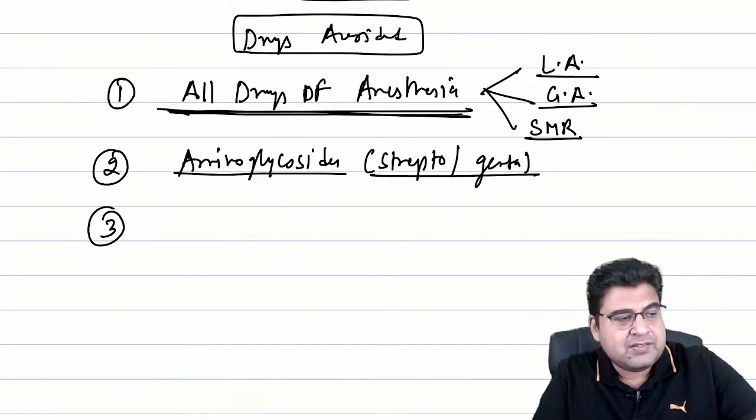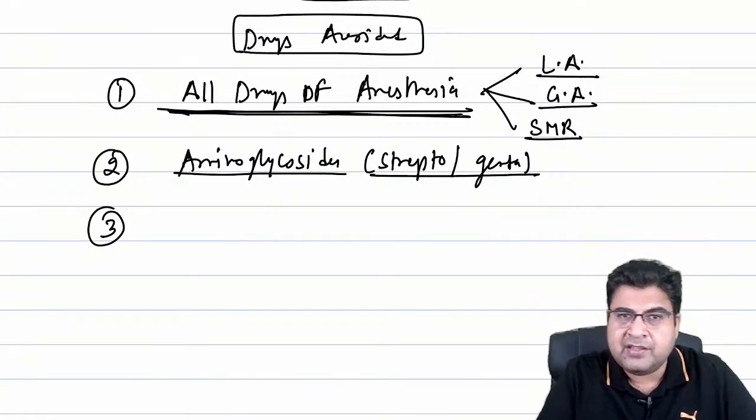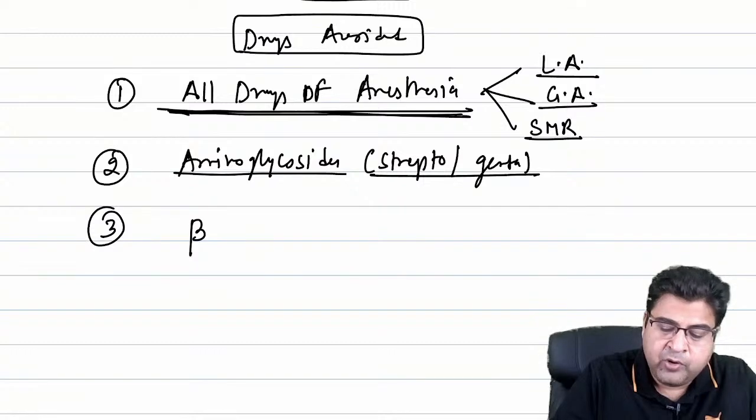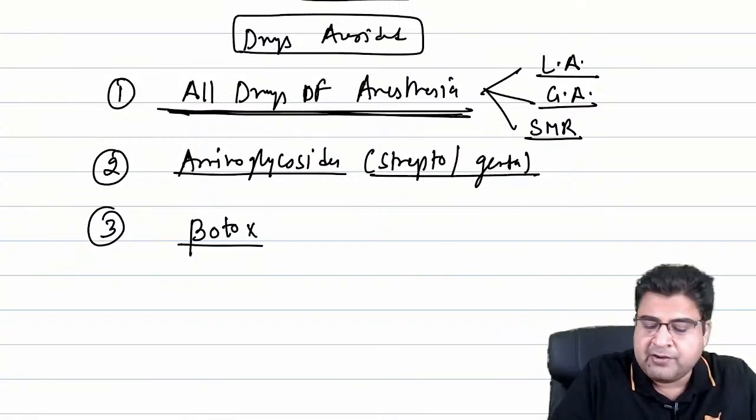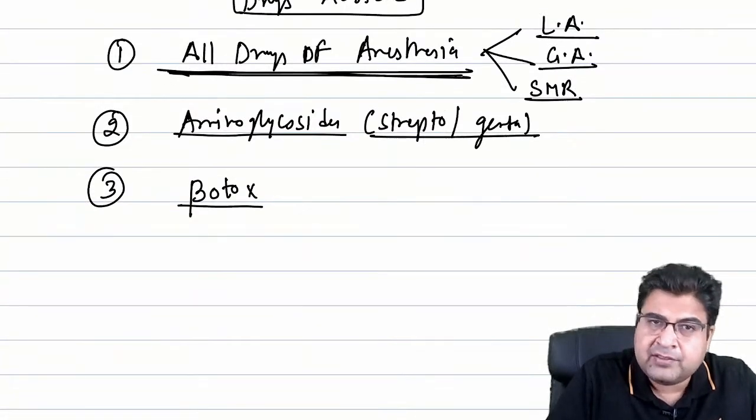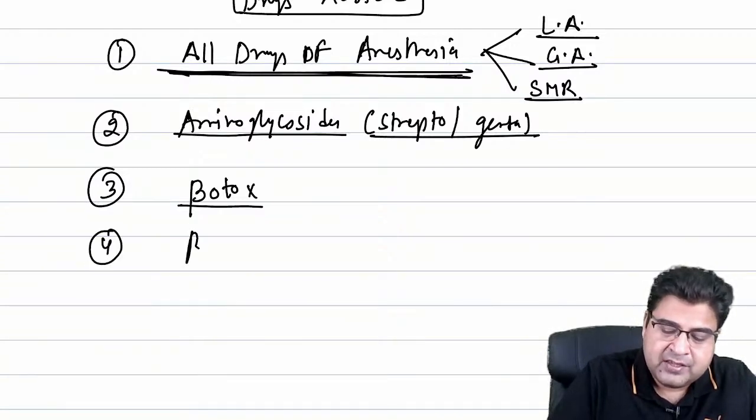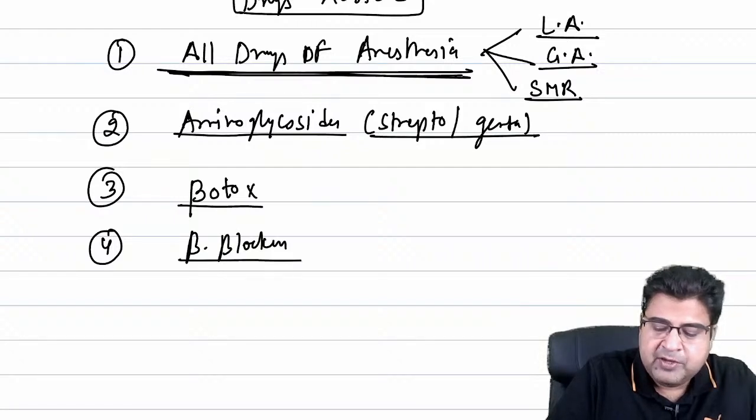We have the medicines which are avoided in myasthenia gravis, like Botox. Botox is a drug that can cause blocking of the neuromuscular junction and can result in muscle weakness. Medicines can also be beta blockers.